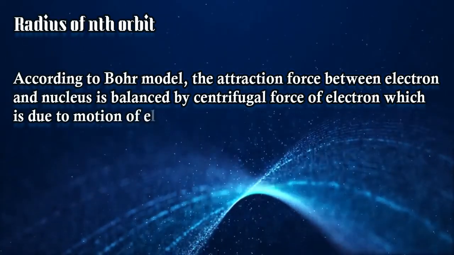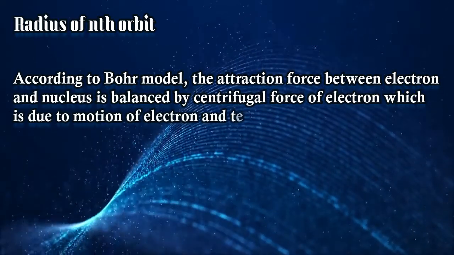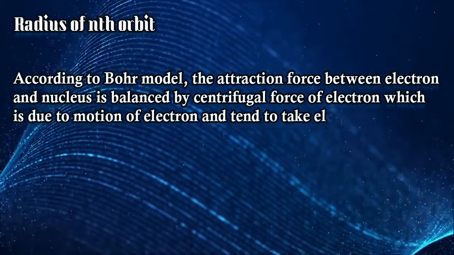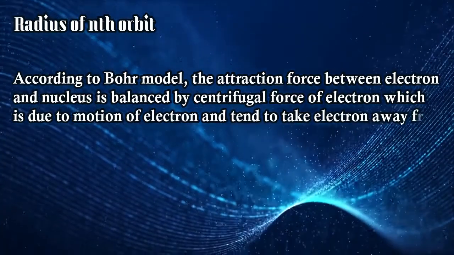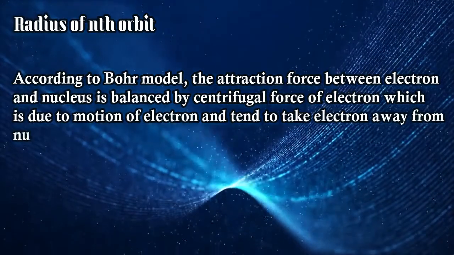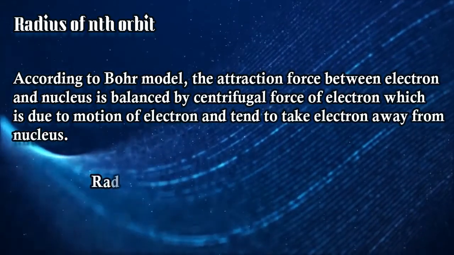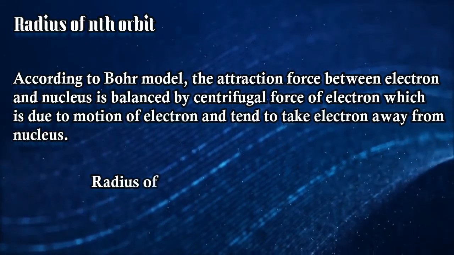Now if we see the Bohr model properly, it is clearly mentioned that the force of attraction between the nucleus and the electron is actually a combined force which is balanced, right? This electrostatic force is balanced, and whenever an electron needs to be taken out, we have to overcome the pull of the nucleus. That is very, very important.